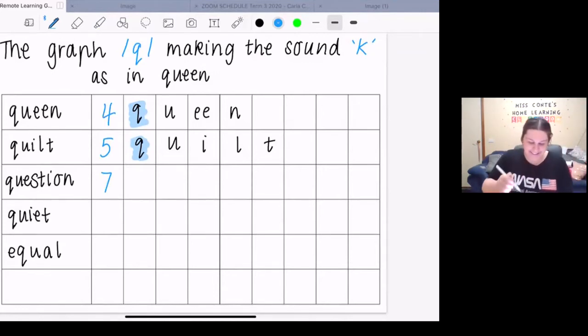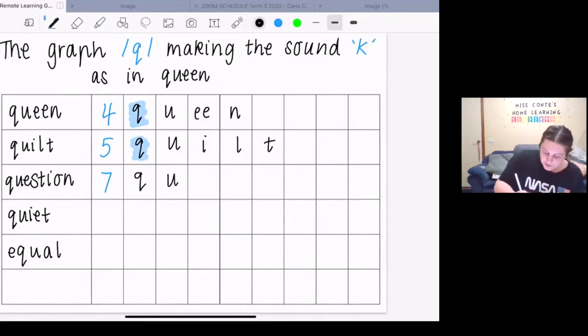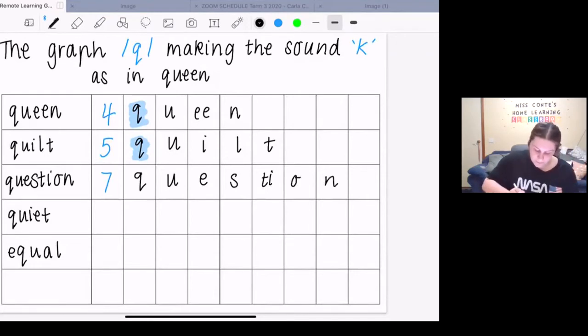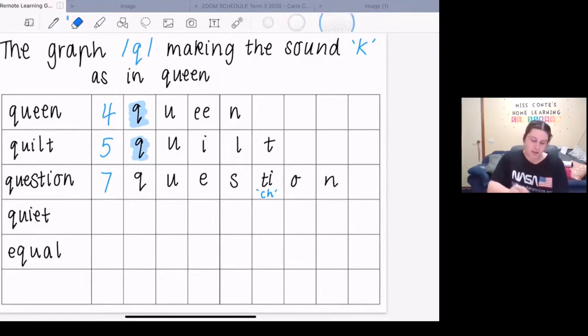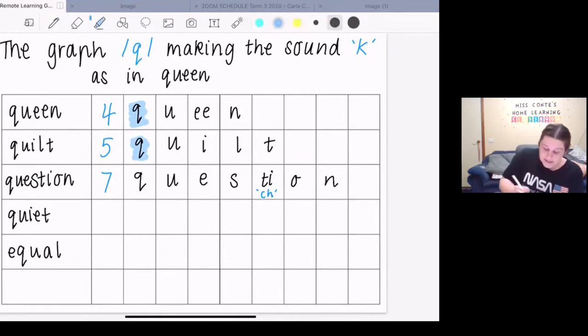The letters in the word question are Q, U, E, S, T, I, O, N. I'm just going to write down here just so we remember that this TI makes a ch sound. If you had to spell the word question, what might the tricky part be to remember? Perhaps it is our graph Q making the sound k. Perhaps it is our graph TI making the sound ch.